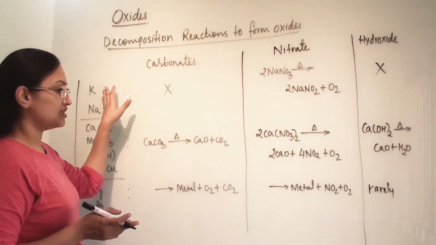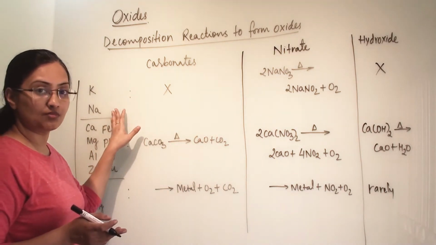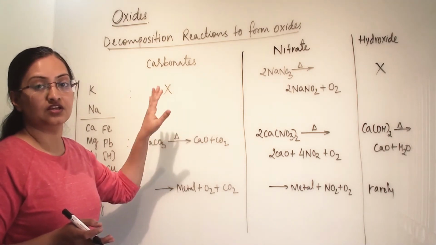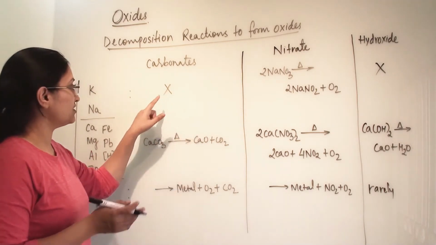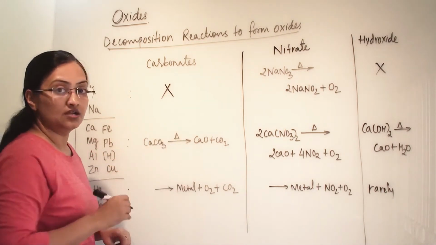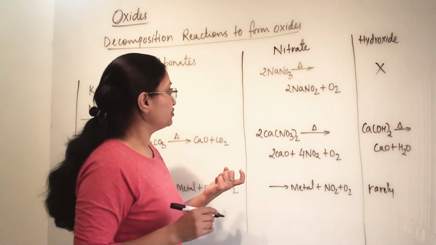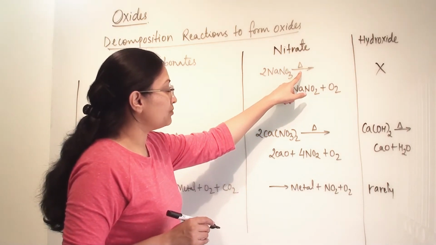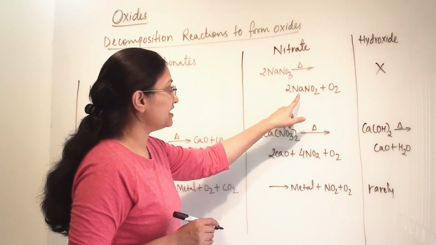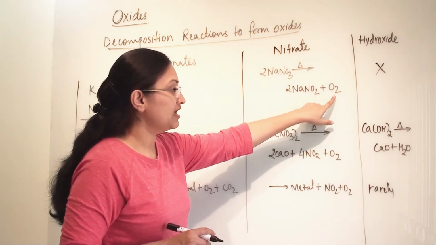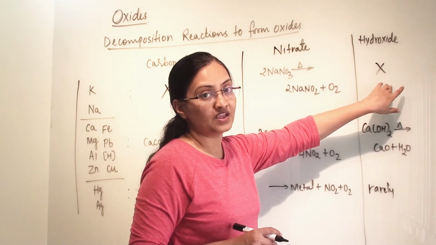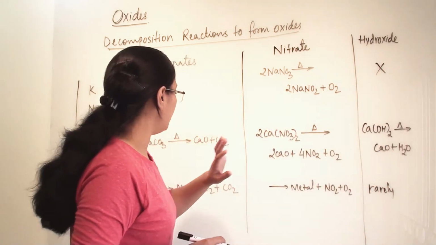So their carbonates, potassium carbonate and sodium carbonate, cannot break. We cannot break them with the help of heat. So that's why I have put a cross here. They are strong bonding molecules. Now nitrates. Sodium nitrate will decompose in the presence of heat and will give us NaNO2 and oxygen. Again, the hydroxides of potassium and sodium we cannot break with the help of heat.